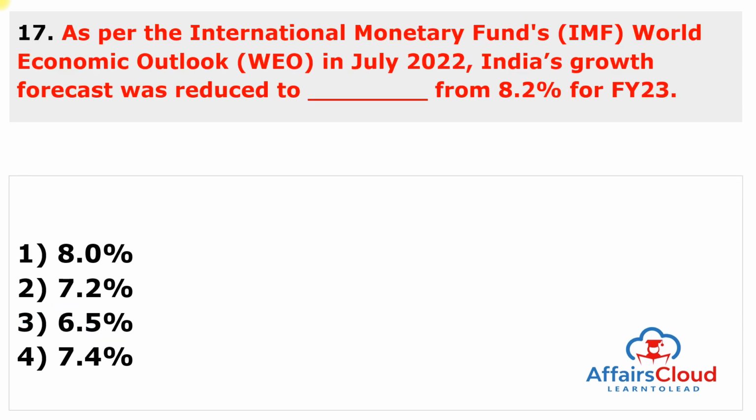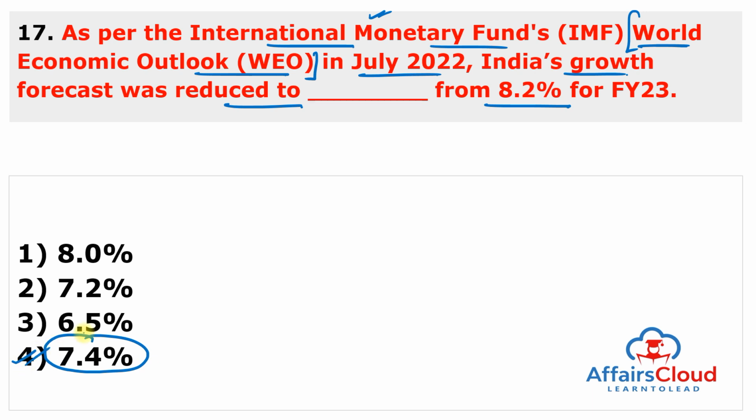So moving to next question. As per the International Monetary Fund World Economic Outlook, this is very important. The World Economic Outlook report is published by IMF in July 2022. India's growth forecast was reduced to dash from 8.2% for financial year 23, and this is 7.4%, almost 80 basis point lowered by the International Monetary Fund.